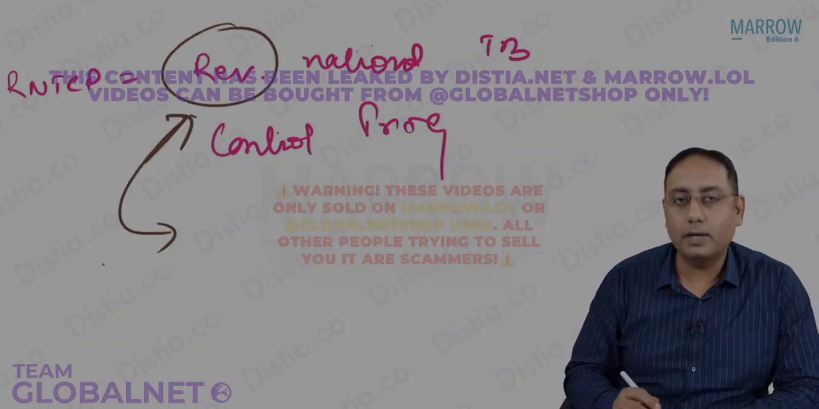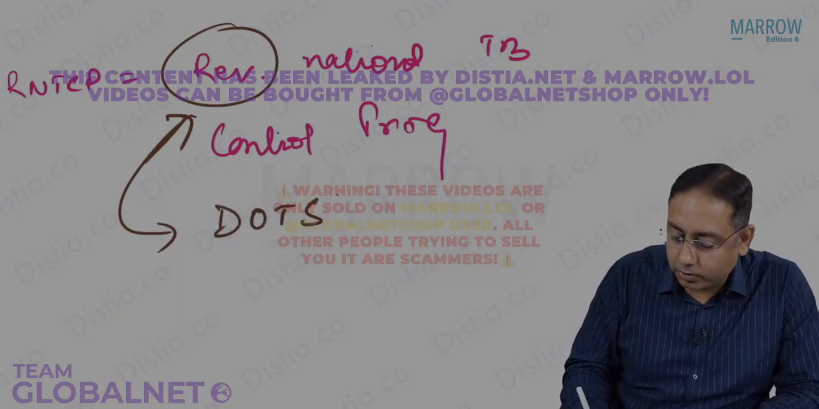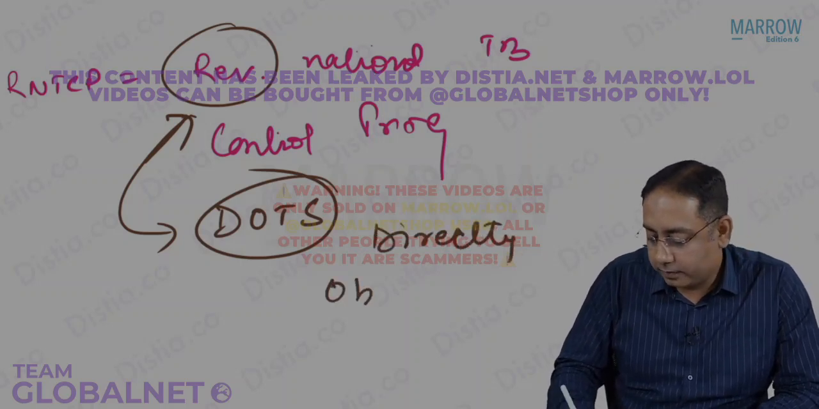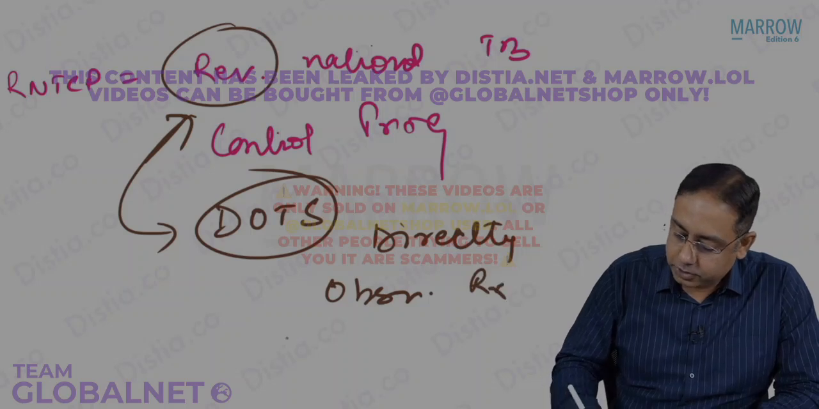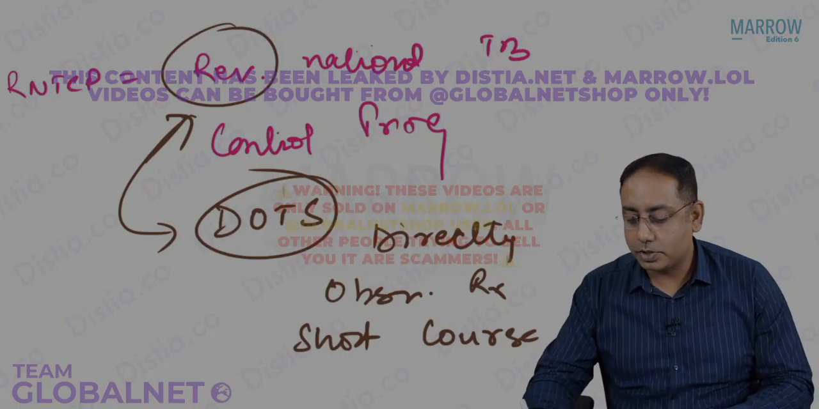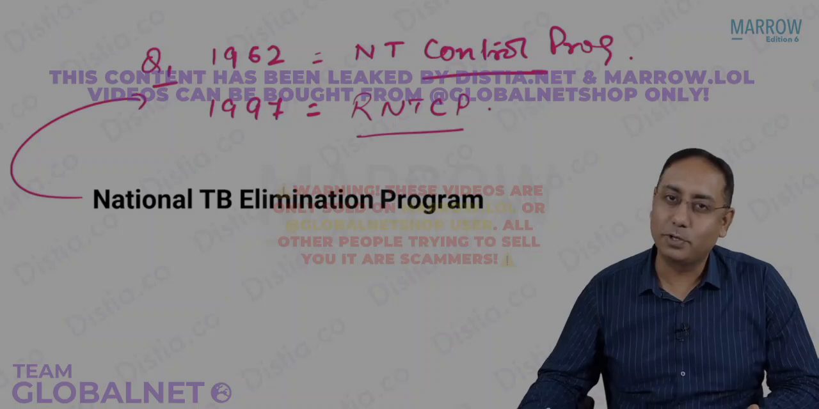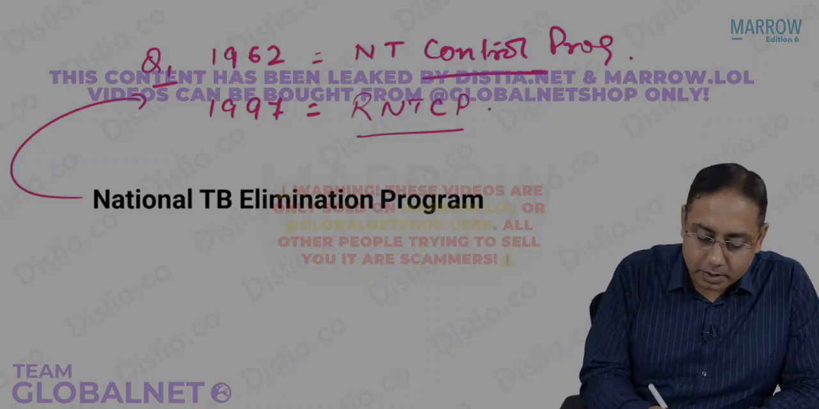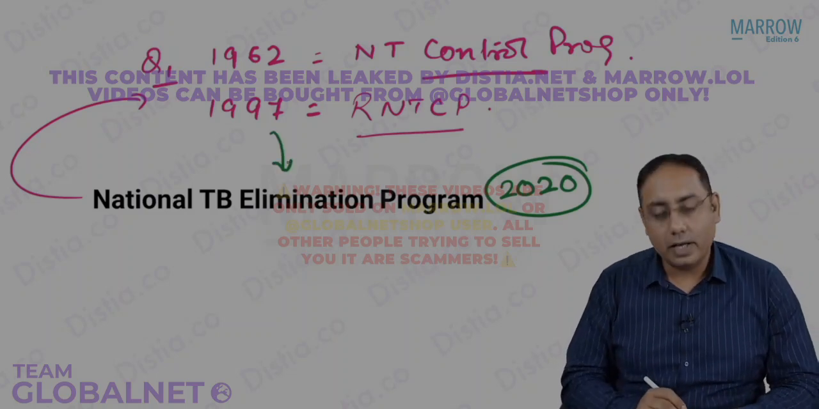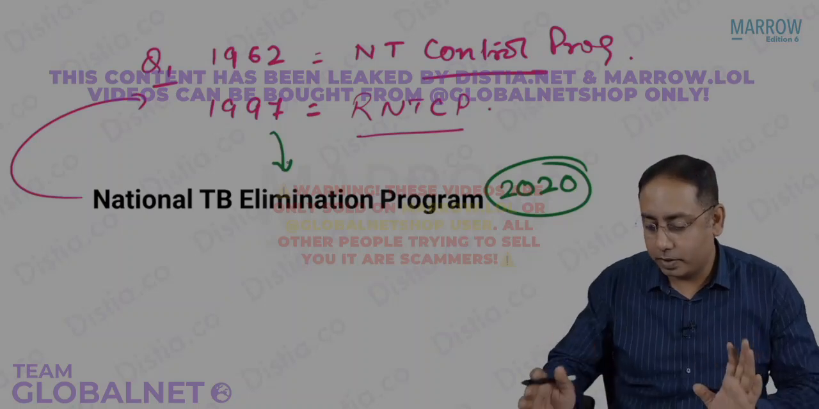The revision was that we started with a big treatment strategy called DOTS. What is DOTS? It is Directly Observed Treatment Short course, which was started in 1997 with the Revised National Tuberculosis Control Program. And then subsequently in 2020, we started with our National TB Elimination Program. What are the features? How is it different from RNTCP? Very soon we are going to talk.